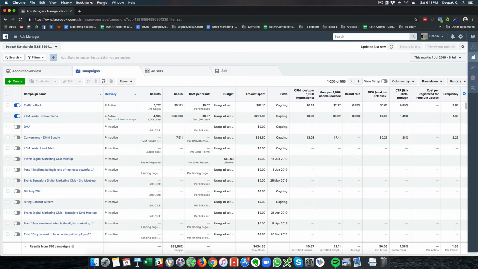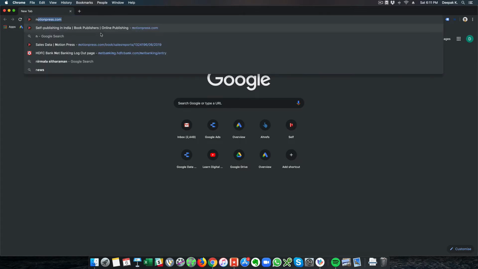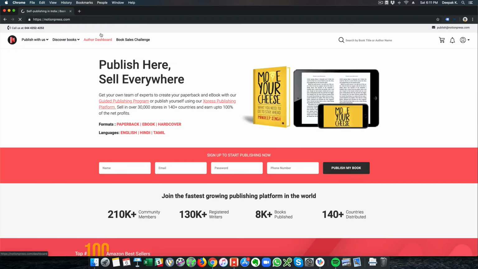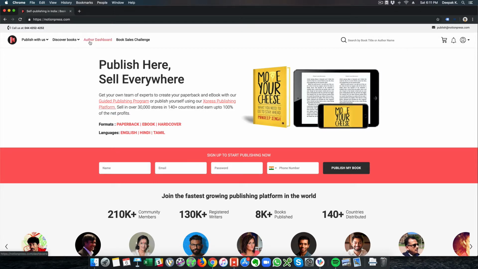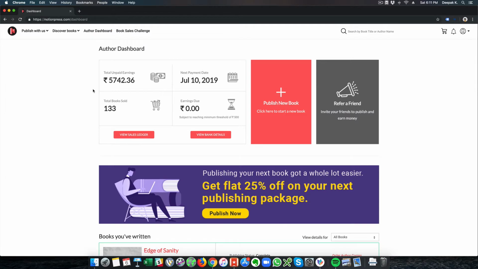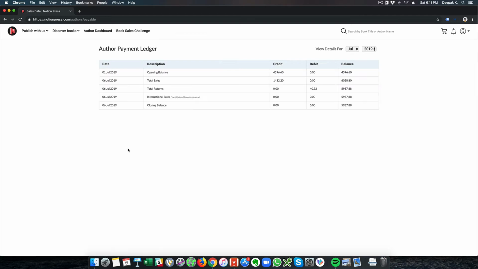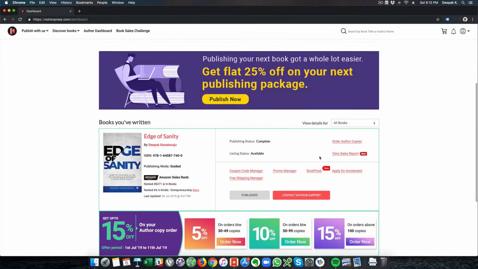So has there been any ROI in spending this amount? Obviously, every time we run Facebook ads, we need to be looking at the ROI. And if you go into Notion Press, which is the dashboard that I have, and Notion Press is the publication through which I have published my book, you can see that I have been advertising my book on Amazon through Facebook ads, and I'm getting sales every day. So not all these 5,700 earnings is just from my Facebook ads, but a pretty significant portion of it is through Facebook ads. And right now it's just breaking even.